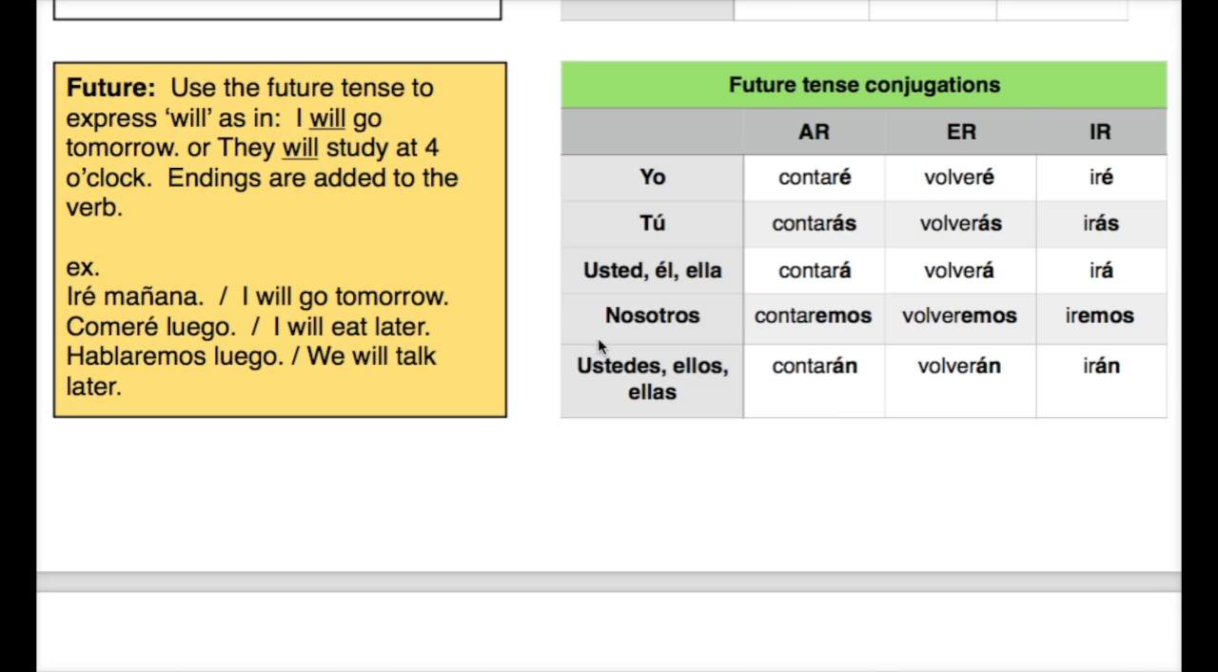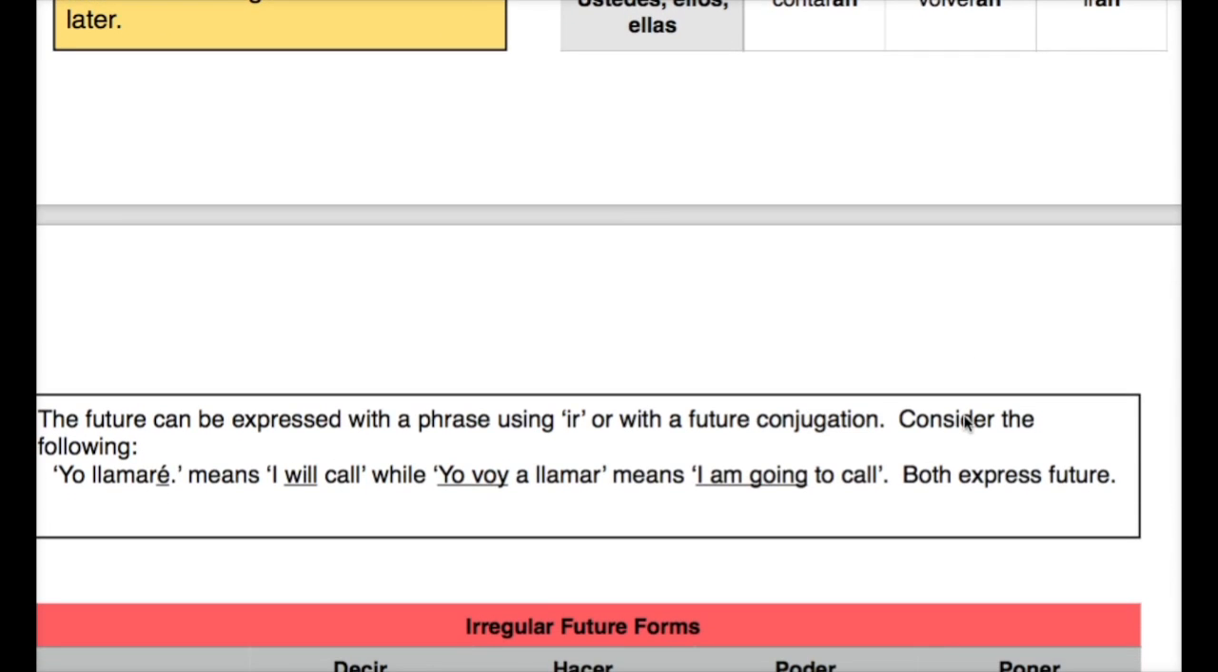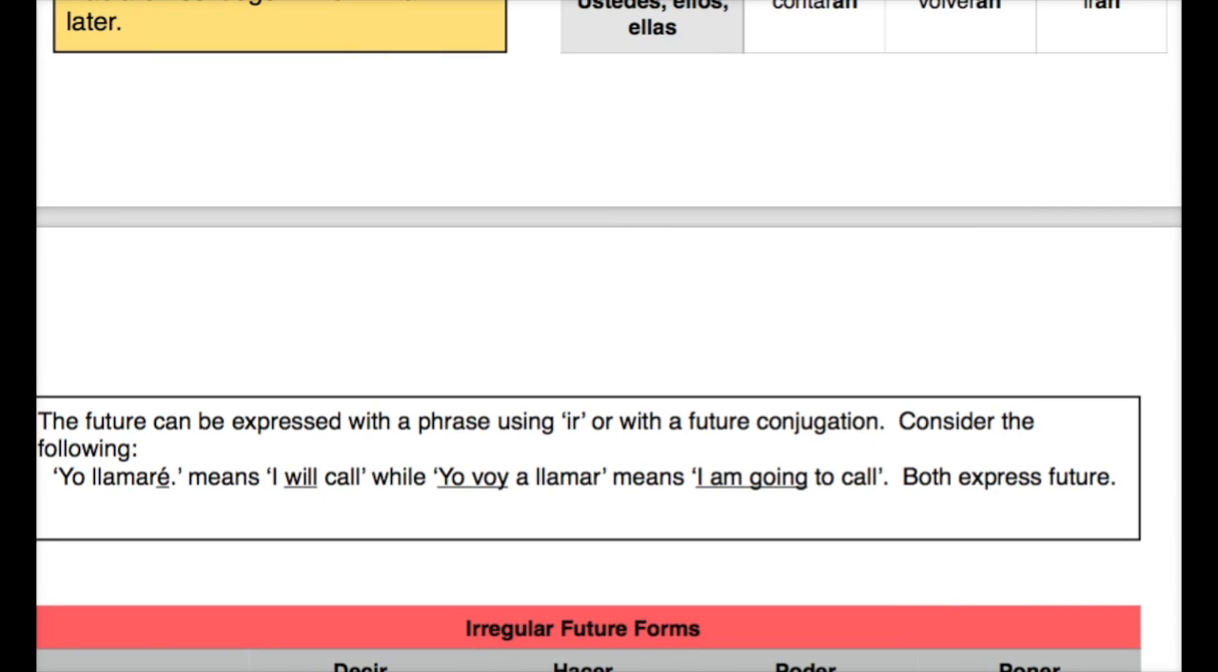The yo and the nosotros both have an ER or an IR ending, whereas the tú, usted, and ustedes forms all have AR options or endings. Okay? So those are the endings for future conjugations. Study those and memorize them. There are some exceptions to consider as well. We'll take a quick look at those here.